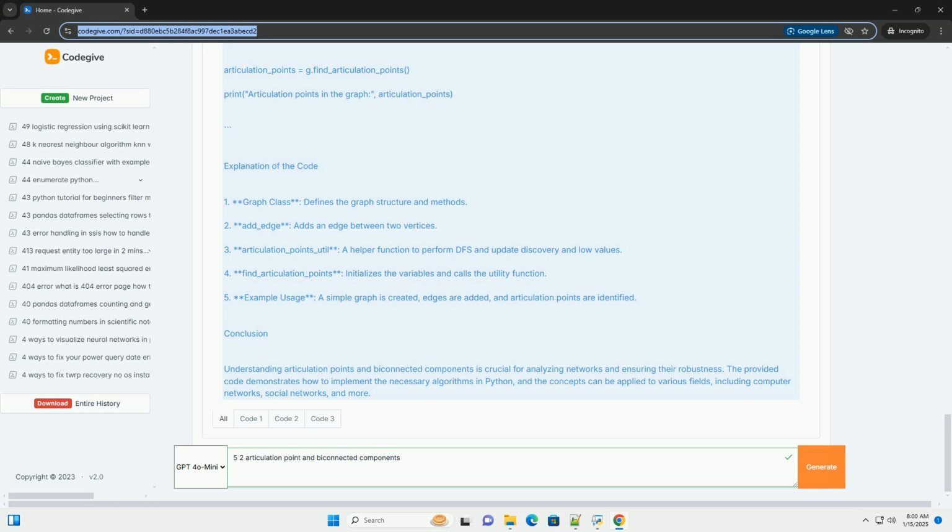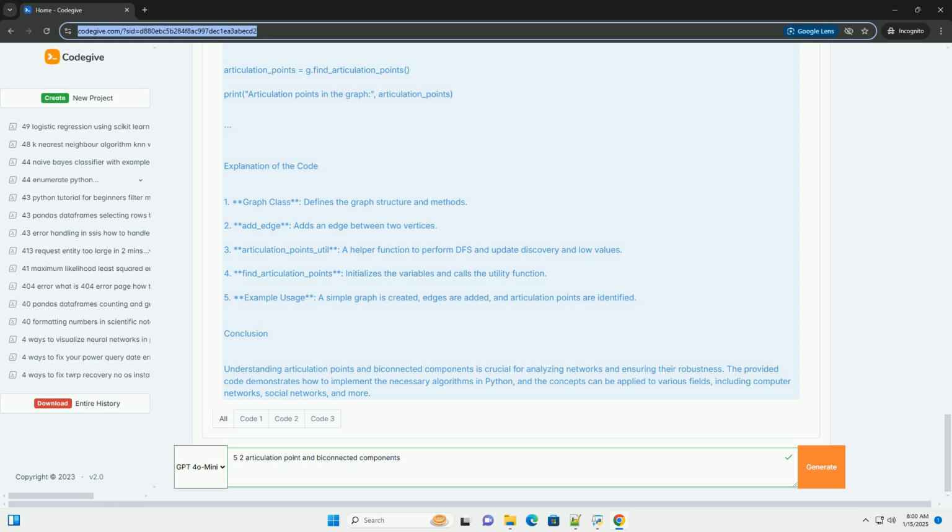Steps to find articulation points and biconnected components. 1. Perform a DFS traversal of the graph. 2. For each vertex, check the discovery and low values. 3. Determine articulation points based on the conditions derived from these values.